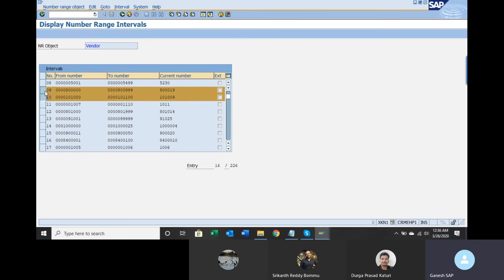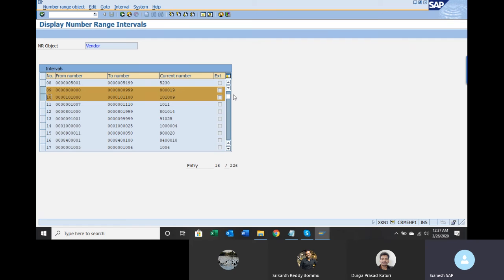Wherever you maintain number ranges, there will be internal number ranges and external number ranges. Internal number range means whenever you save that record, the system is going to pick the next sequential number. If you select external number range, the system will not pick any number. You have to give the number. At the end, you can see the external checkbox. If it is selected, the system will not propose any number, and the user has to give it manually while creating the master record.